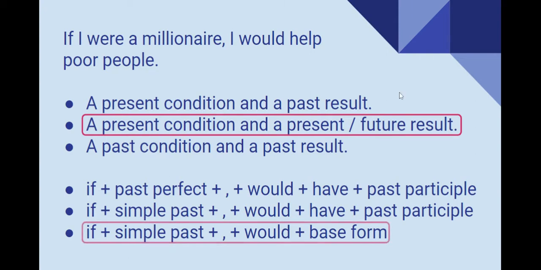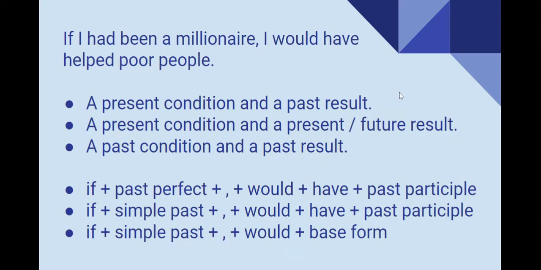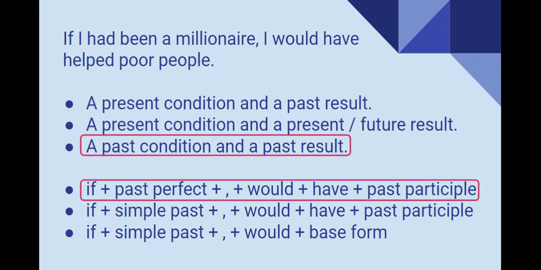Excellent. Now, let's take a look at the next sentence. If I had been a millionaire, I would have helped poor people. Once again, think about what this is expressing. A present condition and a past result, a present condition and a present or future result, or a past condition and a past result. And what is the structure? Pause the video while you think about this. Okay, so here we're talking about a past imaginary condition and of course a past imaginary result. And to talk about third conditional, we're going to use if plus past perfect and would have past participle.